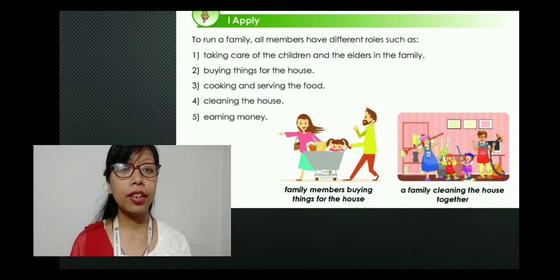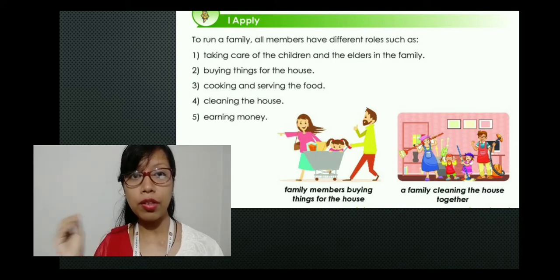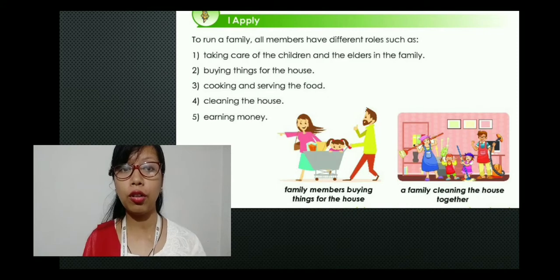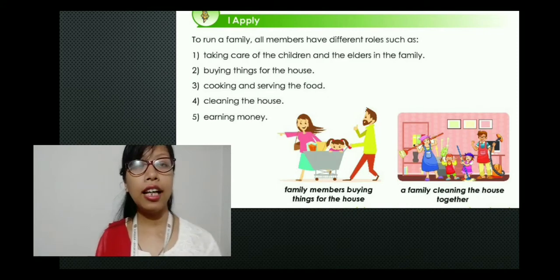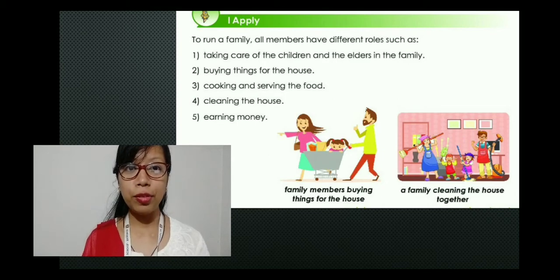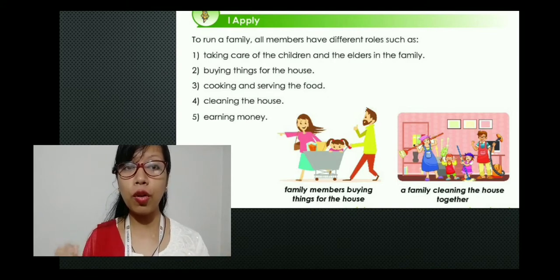For example, now you have been doing the homework, right? Now if your parents were not there, it would have been very difficult for you to do the homework, right? Then if your mother was not there, what will happen? Who will cook the food? Right? It will become difficult. You are not going to get your food regularly on time. So these are a few of the roles that are played by the family members.